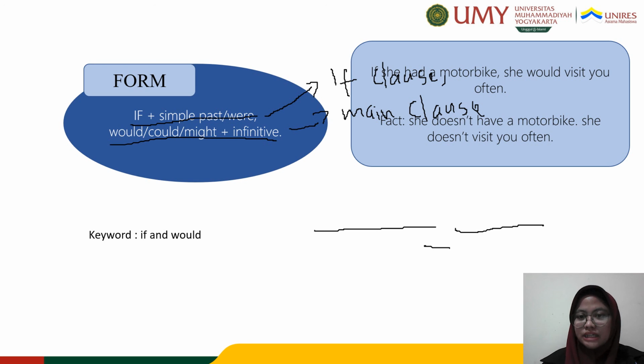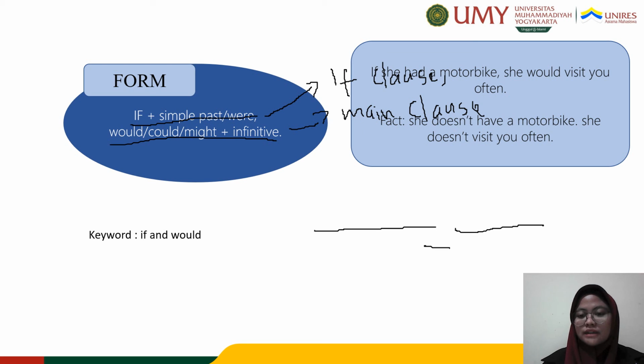In this condition, we are talking about a hypothetical situation, because does she have a motorbike? In reality, she doesn't have a motorbike. And this one, the main clause, wants to tell us what would happen, what would be different if something happened.